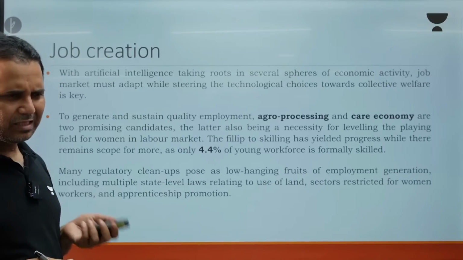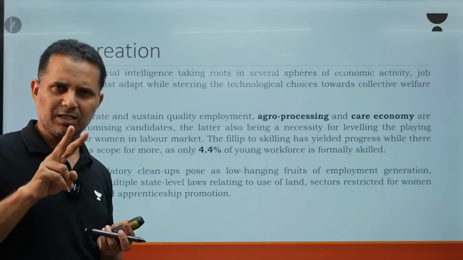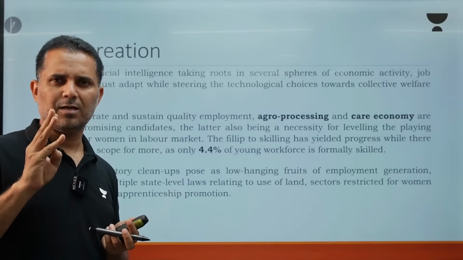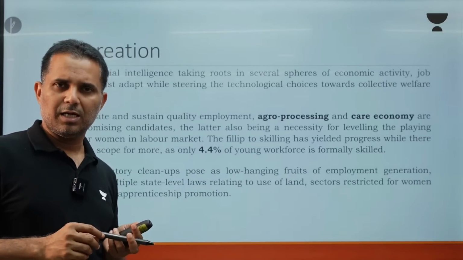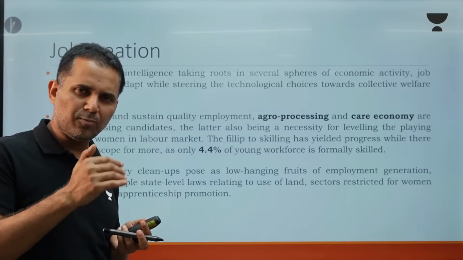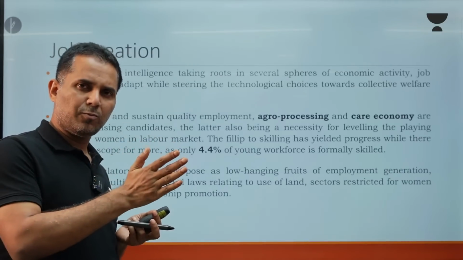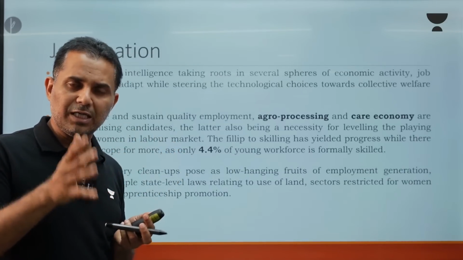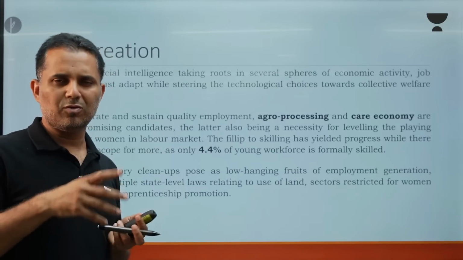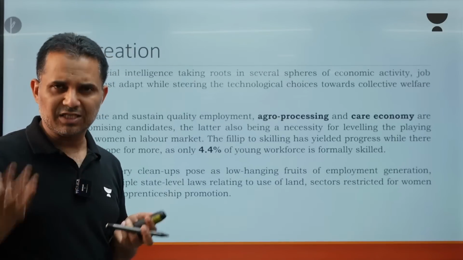On job creation, this budget focuses on two major things: one is agro processing and the other is the care economy. You saw in the budget that we are trying to improve female labor force participation. If we improve it, parallelly we will need to develop the care economy. So we need to build hostels for women, we need to build creches for women.